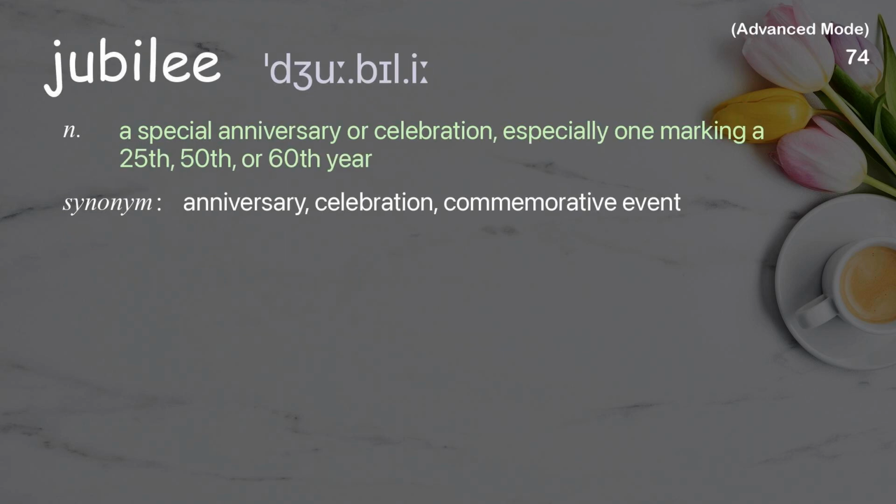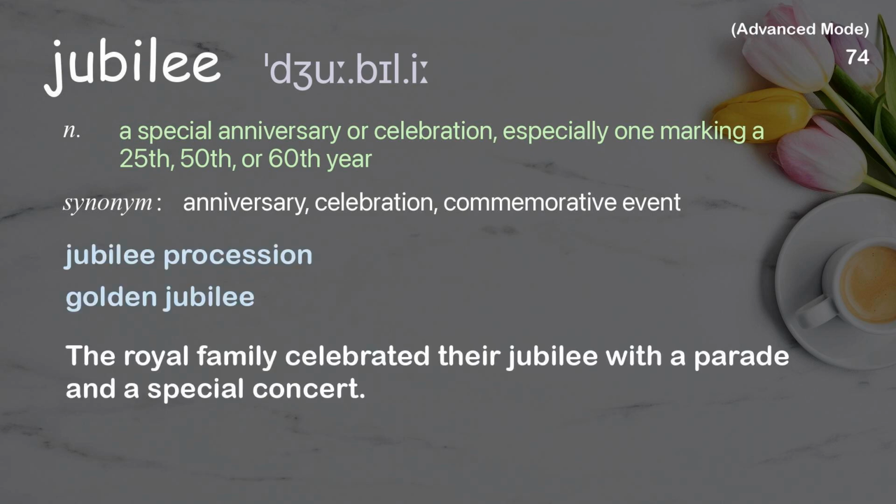Jubilee. A special anniversary or celebration, especially one marking a 25th, 50th, or 60th year. Examples: Jubilee procession, Golden Jubilee. The royal family celebrated their jubilee with a parade and a special concert.